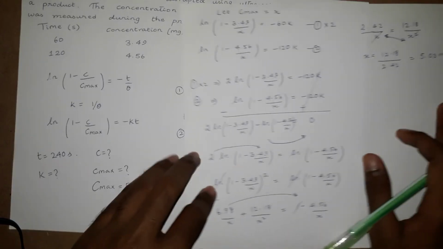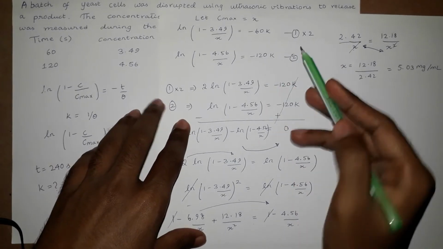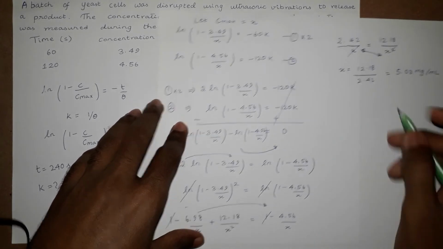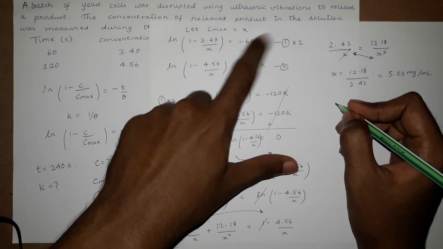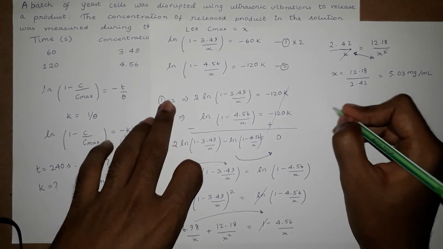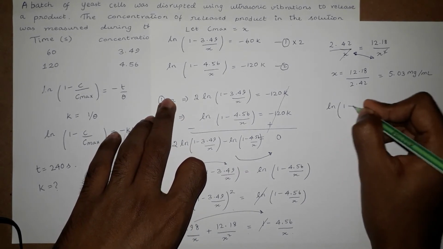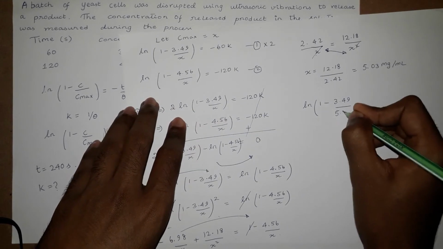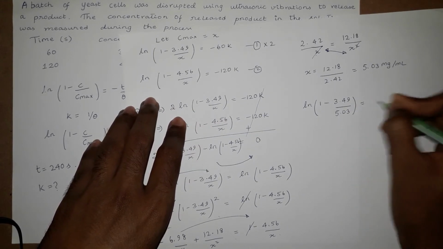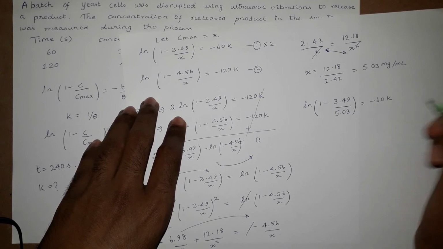So one unknown is found. Let's plug into any one of the equations. Let's plug into equation 1. So plugging the value of x in the first equation, ln of 1 minus 3.49 divided by 5.03 is equal to negative 60k.